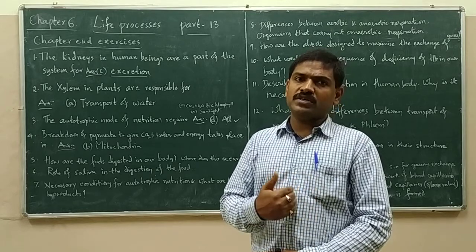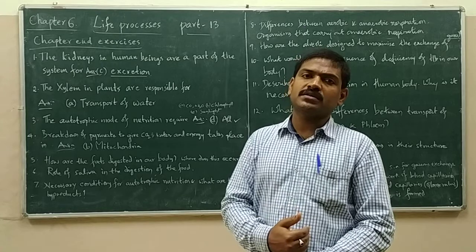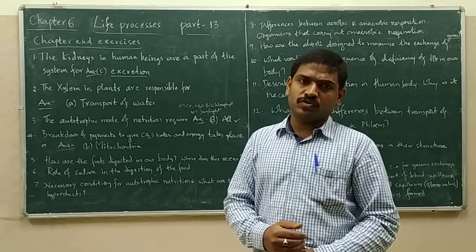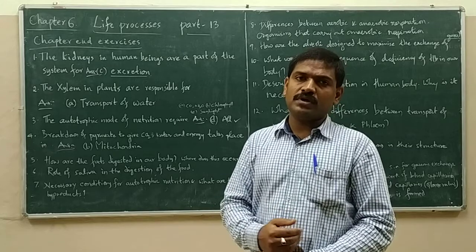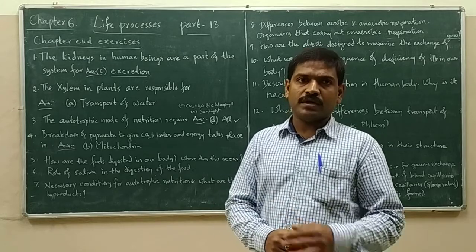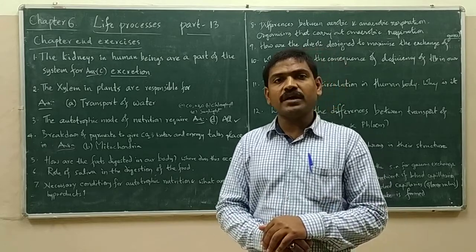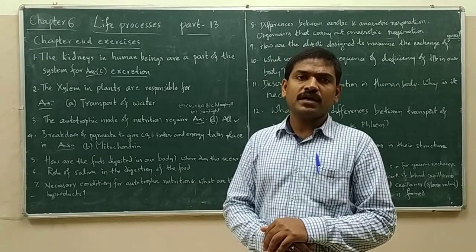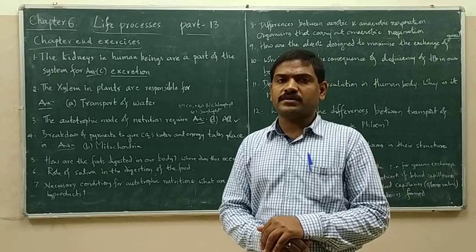Once the food reaches the small intestine from the stomach, the hepatic juice from the liver, the bile juice, is released, which contains bile salts. These bile salts emulsify the fats.